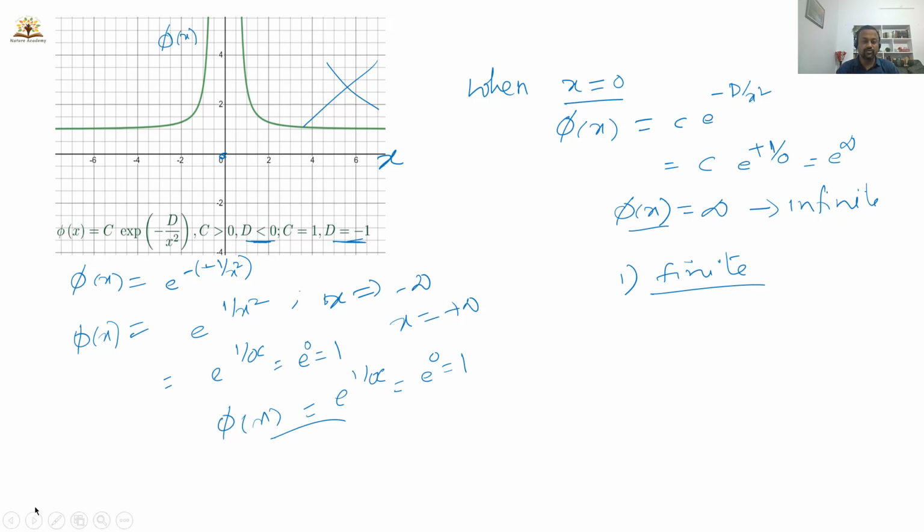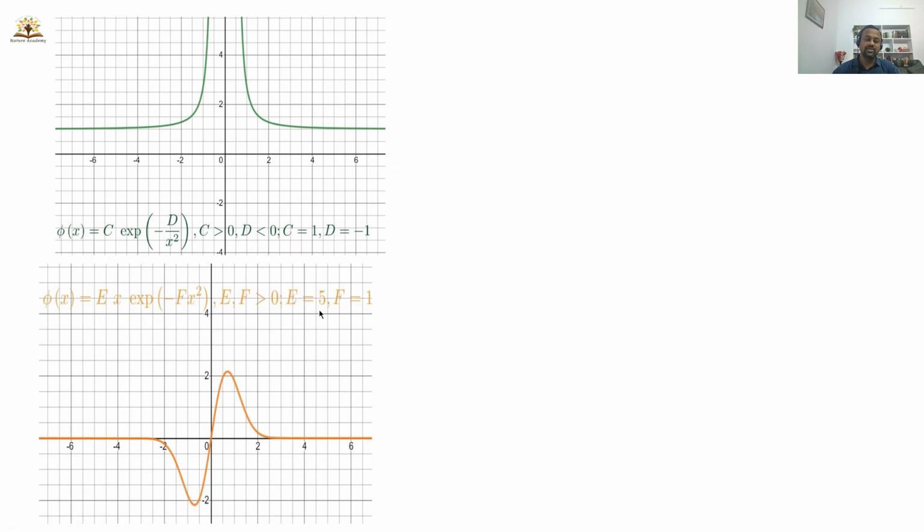Let us move on to the fourth option. This is the wave function plotted against x, and this is my phi of x. You can see the function is a single valued function for every x value. What is the wave function here? Phi of x is equal to e into x e power minus f x squared.